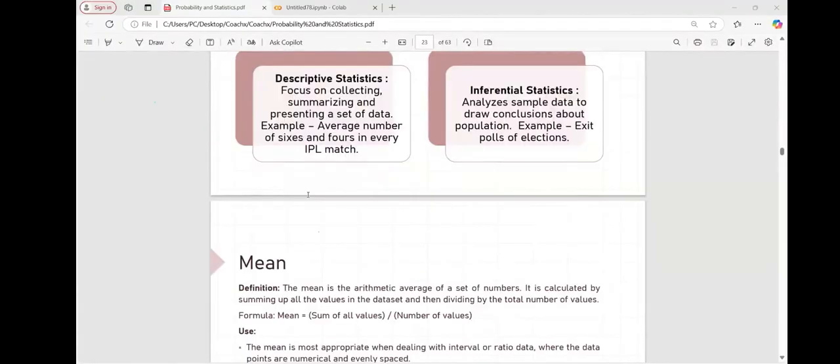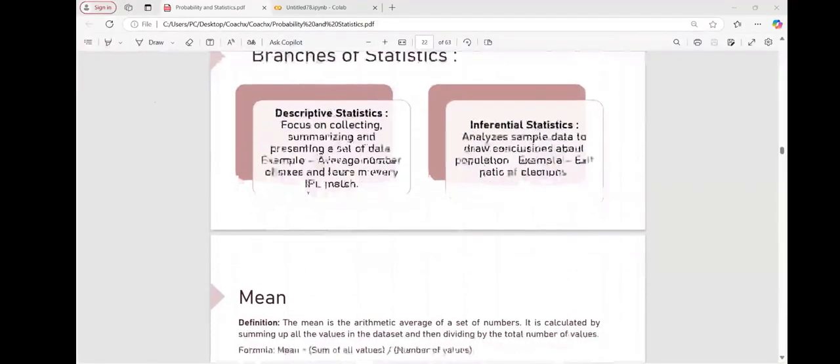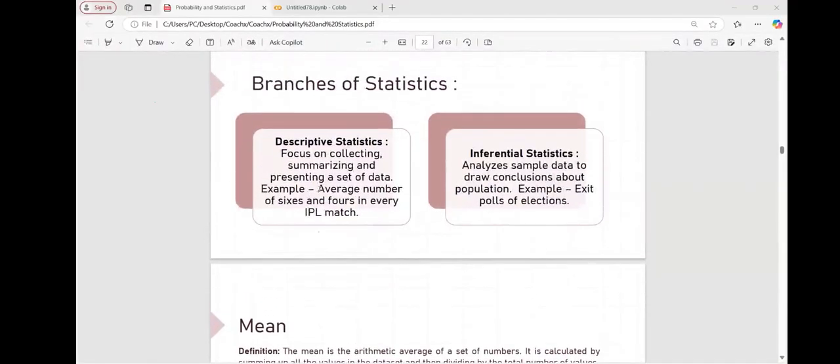We'll understand descriptive statistics through examples. The first is the average number of sixes and fours in every IPL match. That is the summary I am giving you about the matches. But if I am talking about the exit poll of elections, that is the insight or conclusion I am giving about which party has more votes. So that is the example of inferential statistics and descriptive statistics.